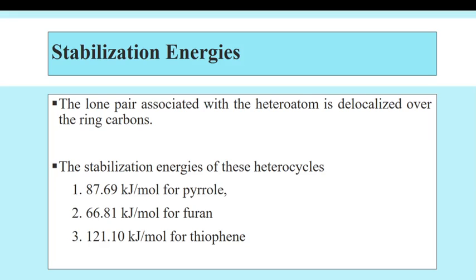Now we are going to see the stabilization energies of 5-member heterocycles. The lone pair associated with the heteroatom is delocalized over the ring carbons. The stabilization energy for pyrrole is 87.69 kilojoule per mole, for furan it is 66.81 kilojoule per mole, and for thiophene it is 121.10 kilojoule per mole.